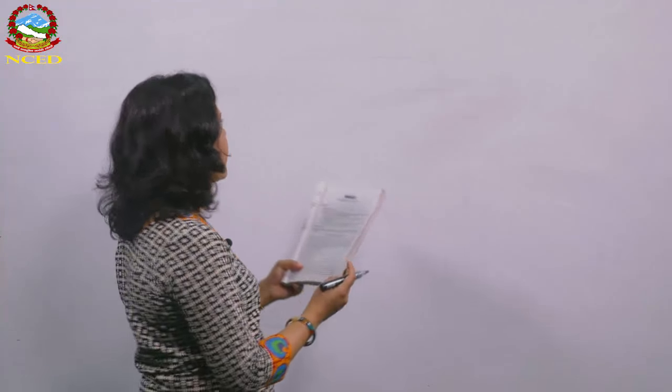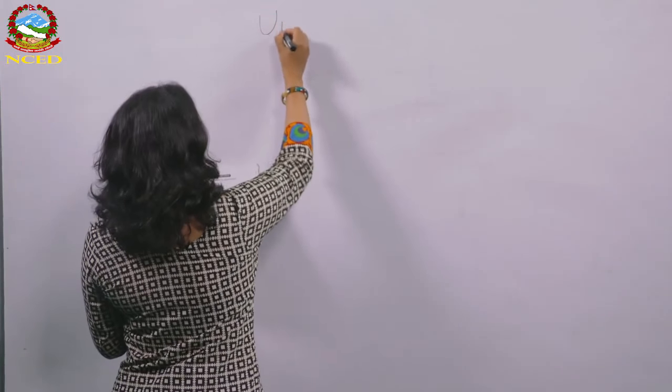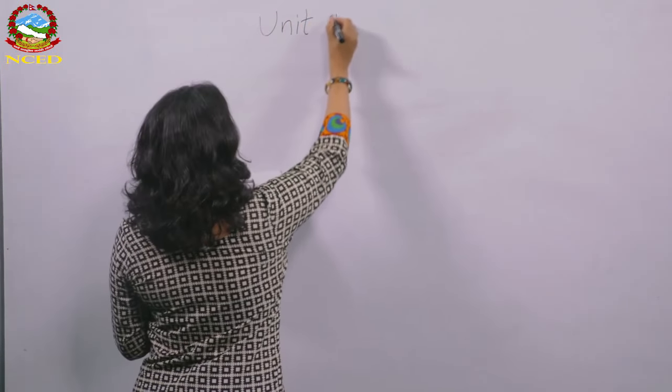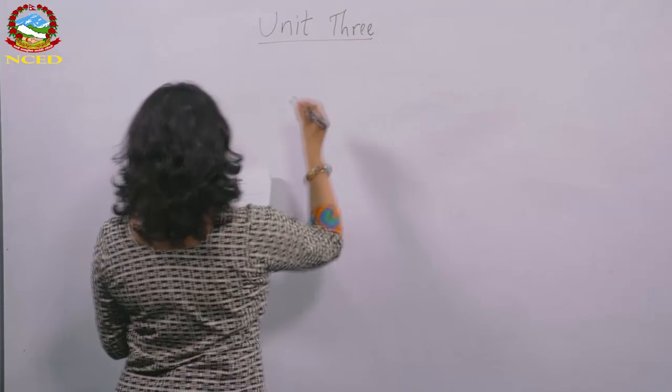So, today I am going to help you to understand a chapter from page number 23. So, my dear students, you can see this text on page 23. I am going to help you to understand a story from unit 3.